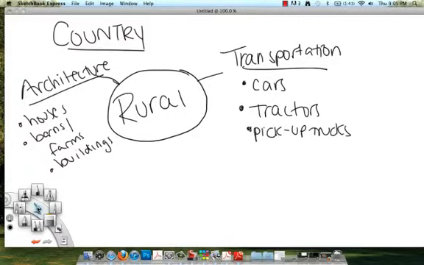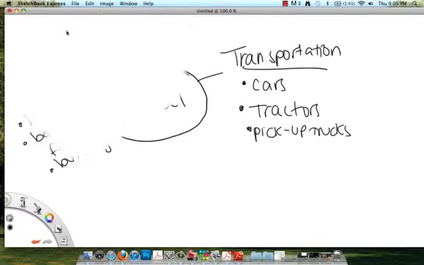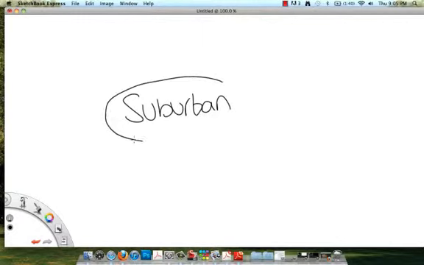Now that we finished with the rural community, we're going to take a close look at the last community, and that is the suburban community. The suburban community is close to the city, but not in the city. There are fewer people in a suburban community than in an urban community, but there's more people that live in a suburban community than a rural community. Houses are often in neighborhoods, and many people have backyards, unlike the urban community.